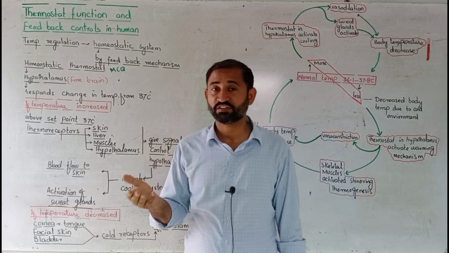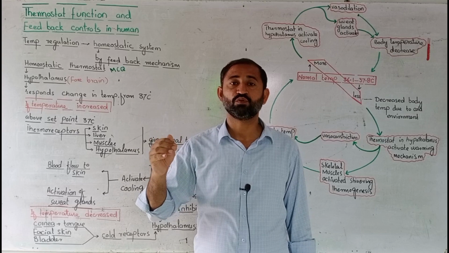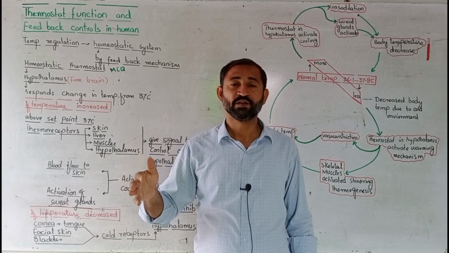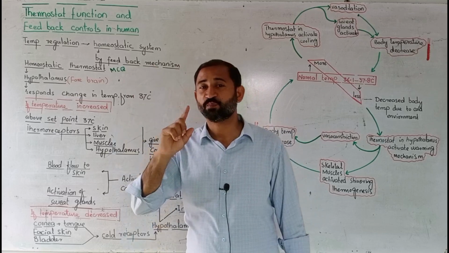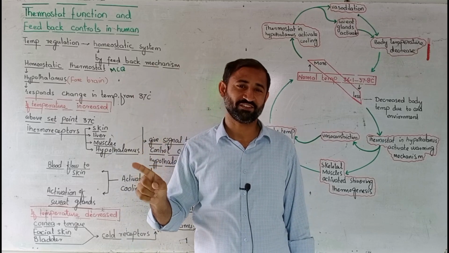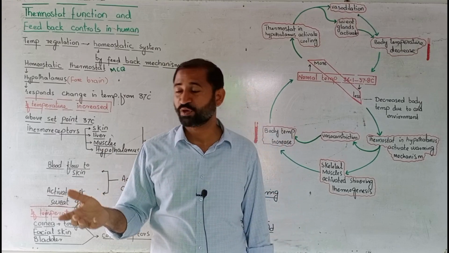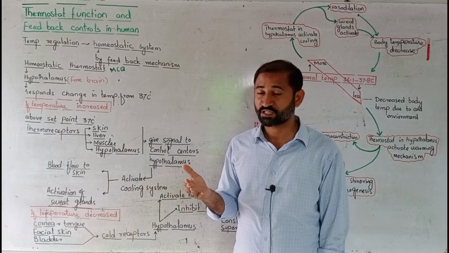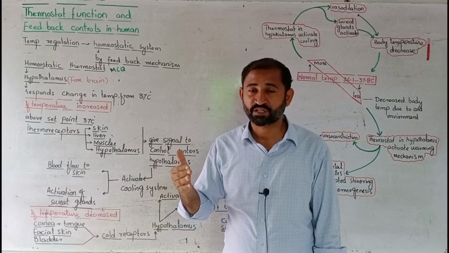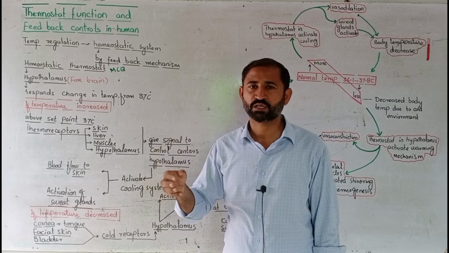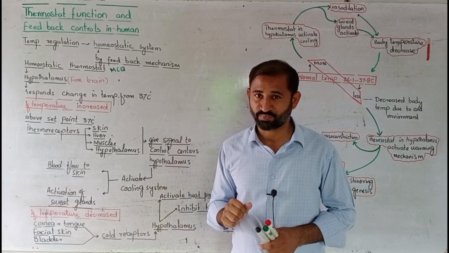If the body temperature is going up, it has to be brought down. So the hypothalamus will activate the cooling system, which activates different mechanisms that decrease the temperature. It causes sweating and vasodilation, which work together to decrease the temperature.